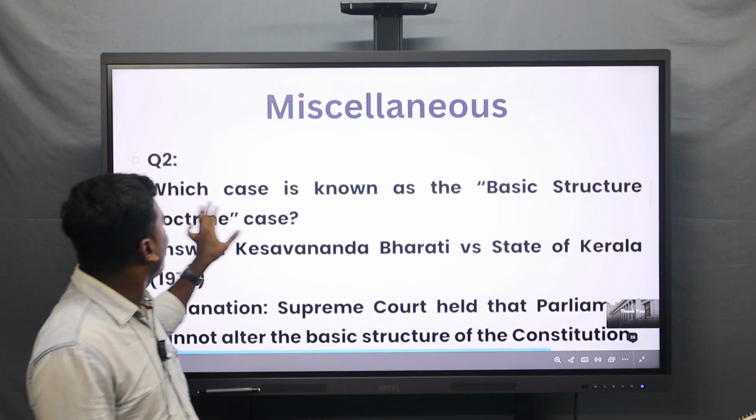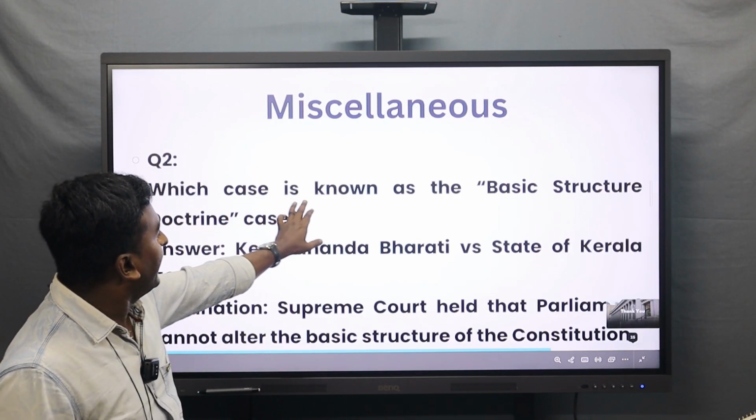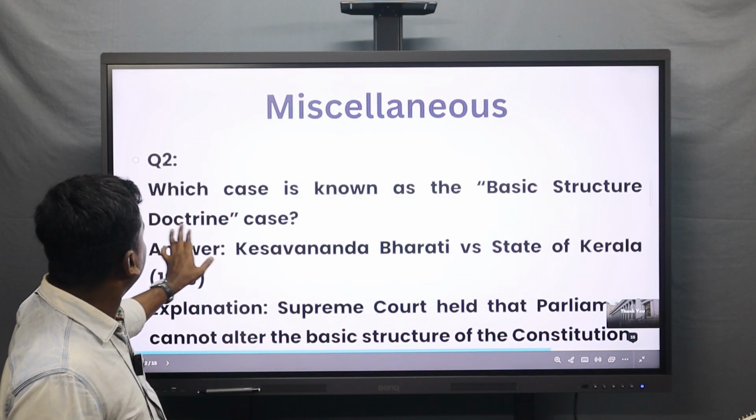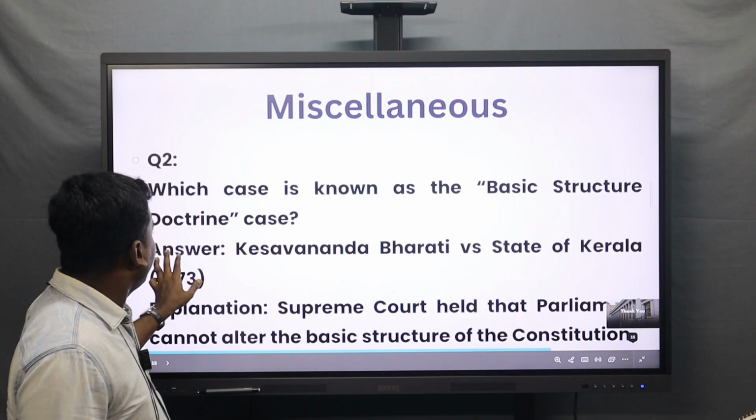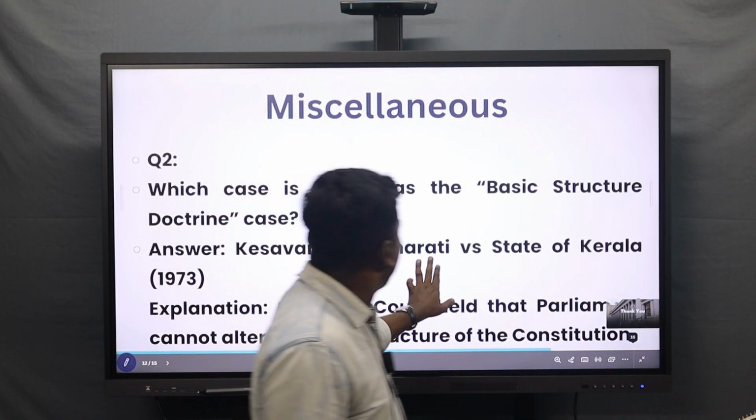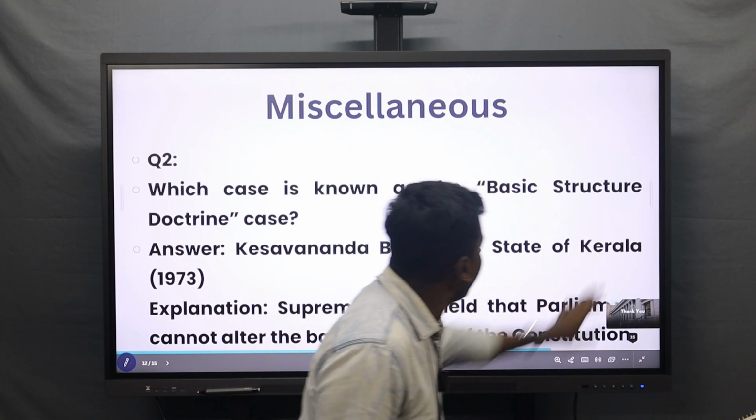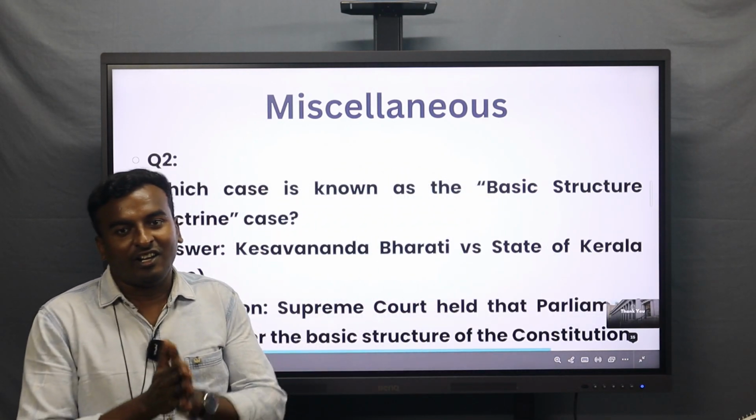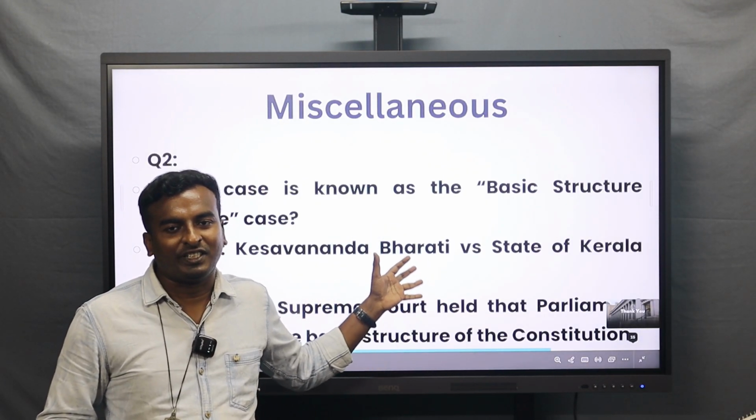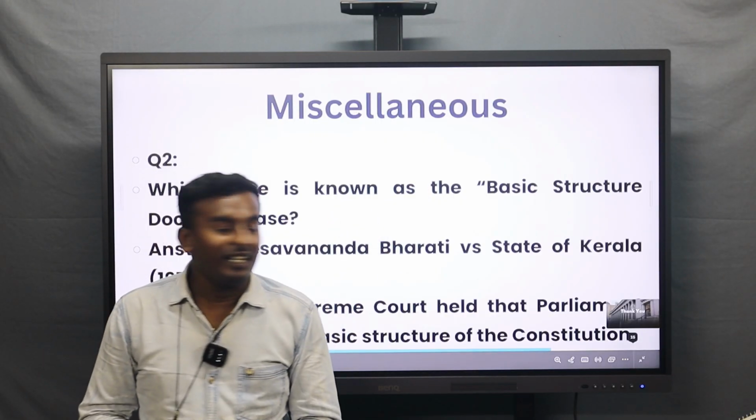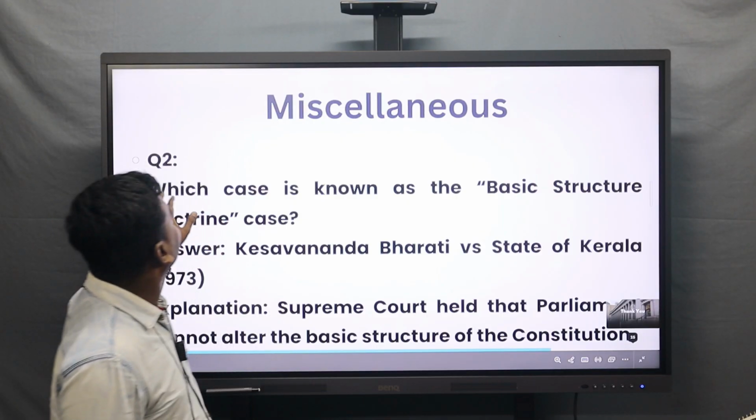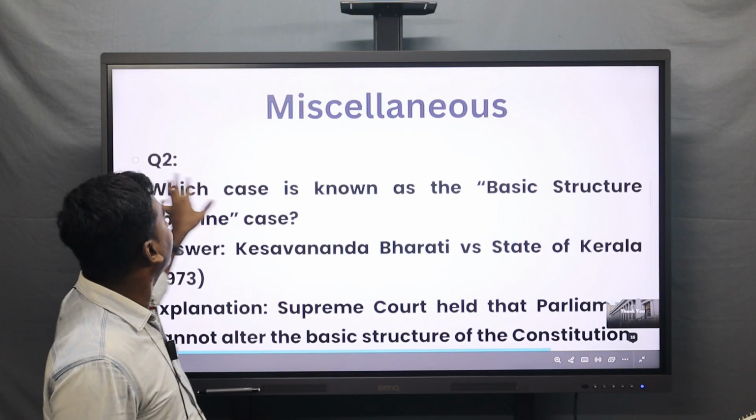Question number 2 goes like this. Which case is known as the basic structure doctrine case? The answer is given here: Kesavananda Bharati versus State of Kerala. I already told you, for this type of question, if we know the history, we can answer. So the case is already clear. Let's move on to the next section.